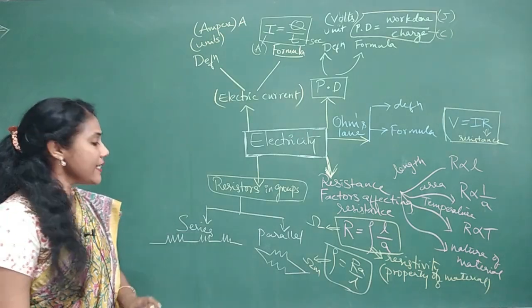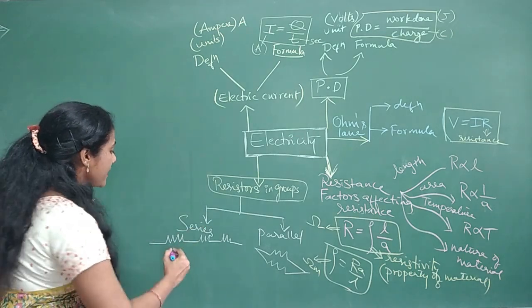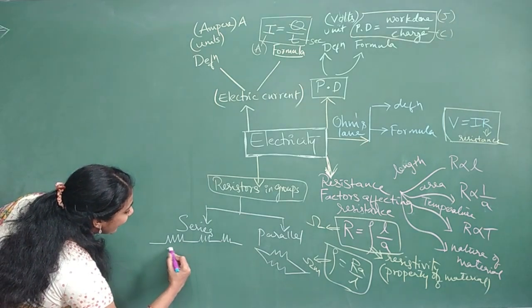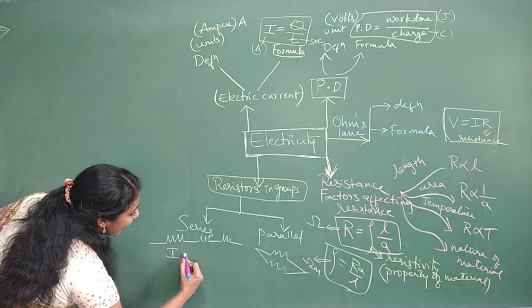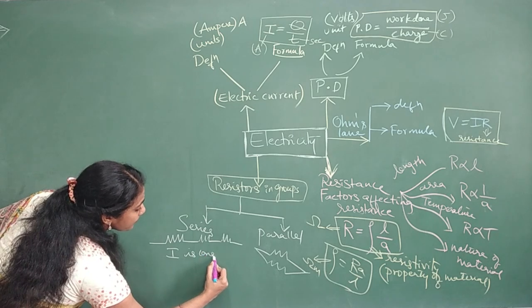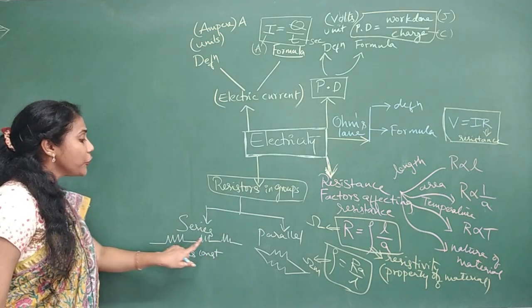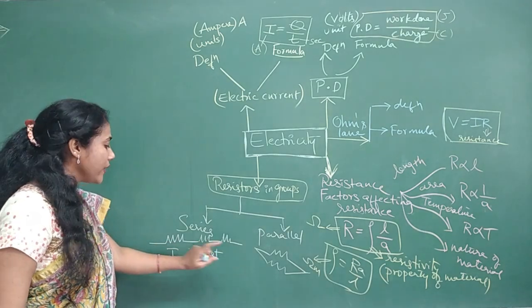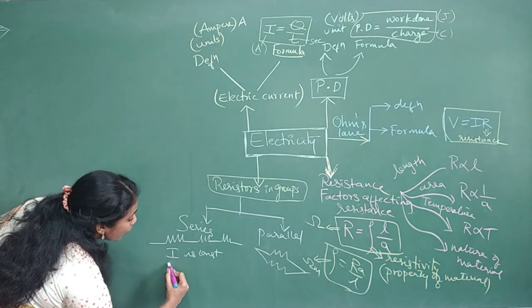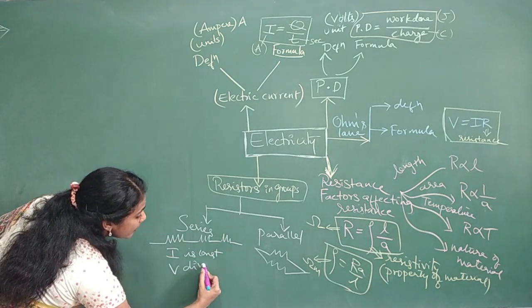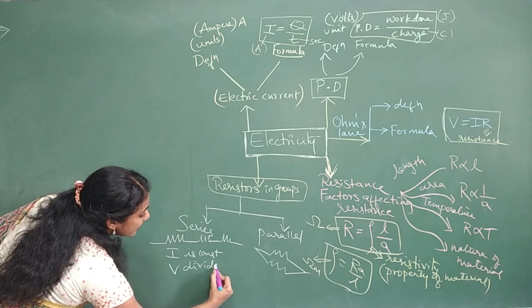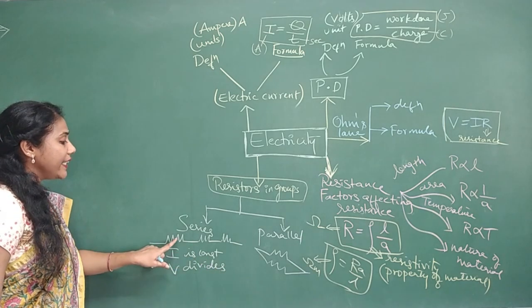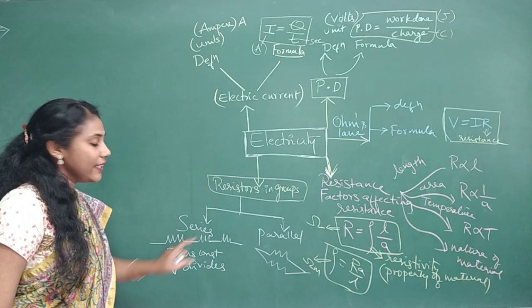So what happens in series? In case of series combination, I remains the same. I is constant through all the resistors, whereas voltage divides. Voltage is not constant; voltage is different in different resistors.